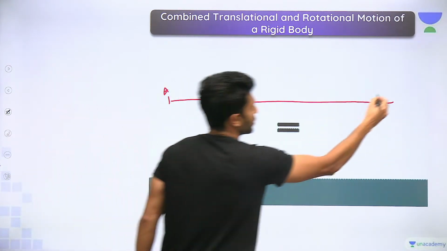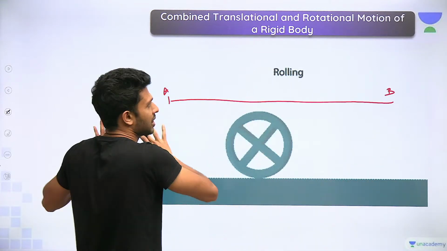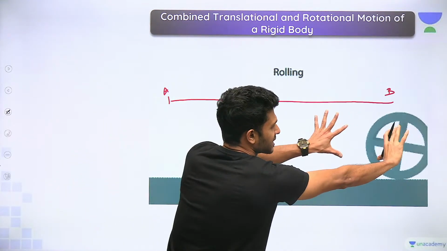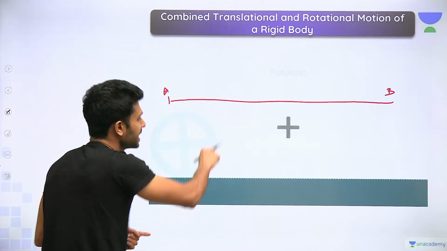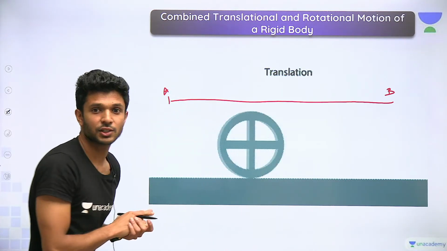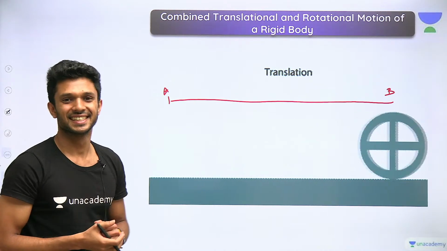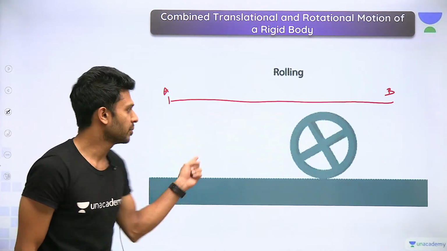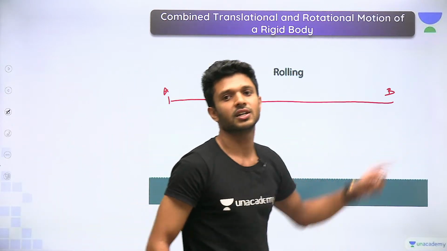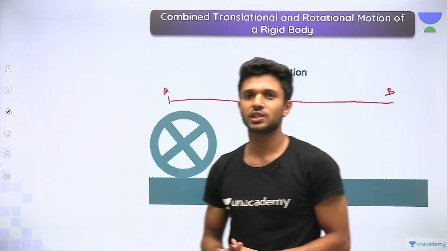Let's say from A to B, right? While it is making a translational or linear motion, it is also rotating about its own axis. Isn't it rotating? Yes. So these two combined motions in a body give this rolling motion. So what is the definition of rolling motion?